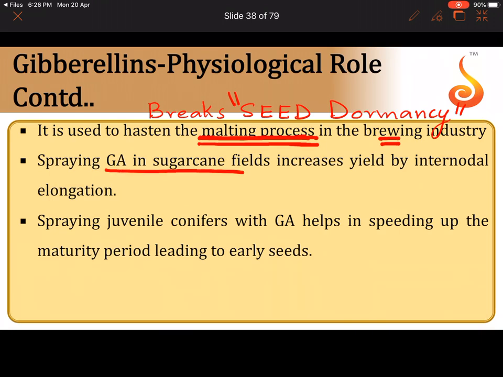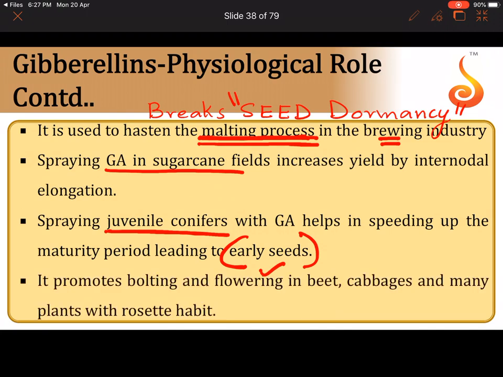And you can also spray gibberellic acid on sugarcane fields. I told you it lengthens the plant. So imagine if the sugarcane plant becomes taller and taller, it will have so much sugar in it. You can produce a great yield of sugarcane, increasing it by about several tons per hectare, isn't it? And juvenile conifers, which are pine trees, gymnosperms, when sprayed with gibberellic acid, attain maturity at a very early age, and therefore they can start producing seeds. They don't have to waste time growing. They can become sexually mature at a very early stage, and you can obtain seeds very early in their lifetime.